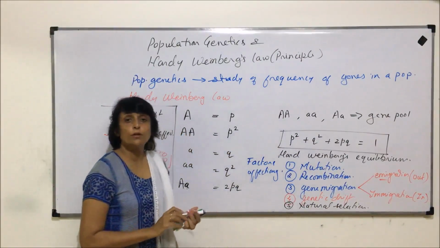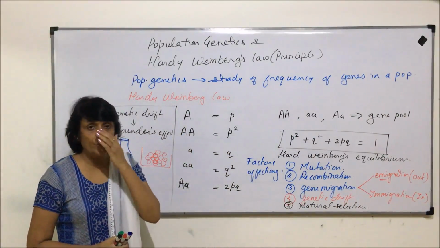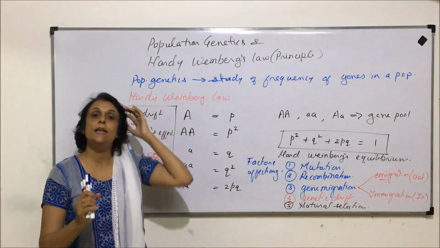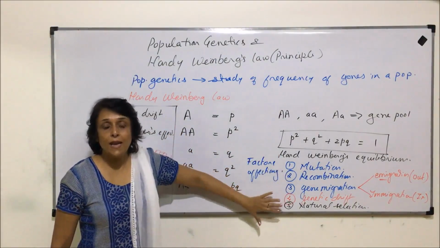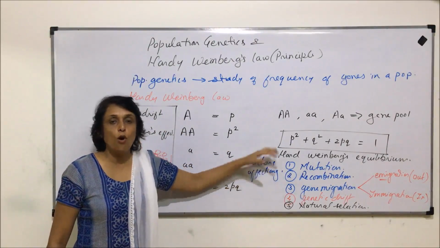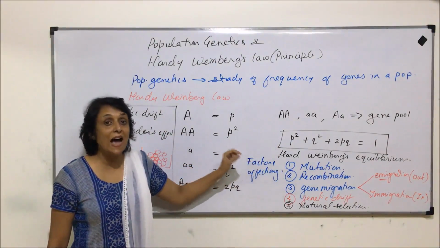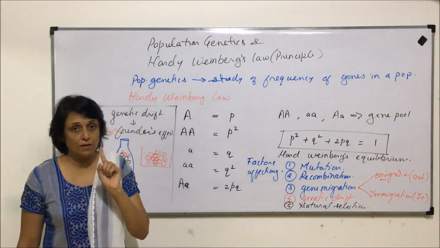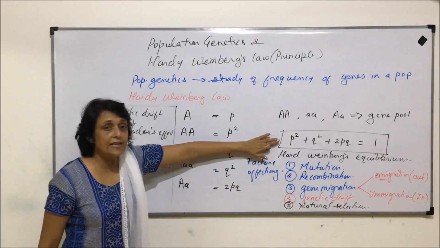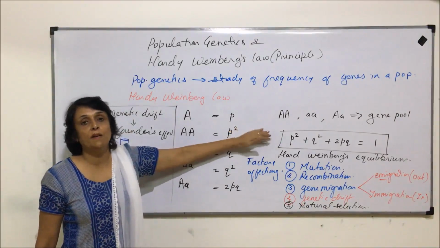The most important questions which have been asked on this particular topic are mainly on two things. One, on these factors: name or list the factors which affect, or they can give you various factors and ask which factor affects the Hardy-Weinberg principle. This is one type of question. And the second type of questions are numerical questions.